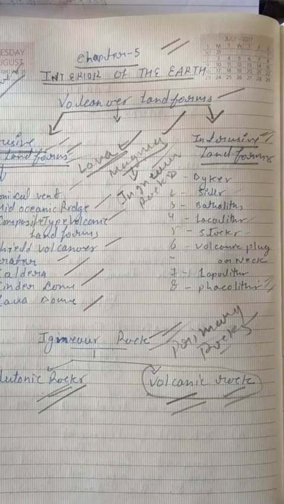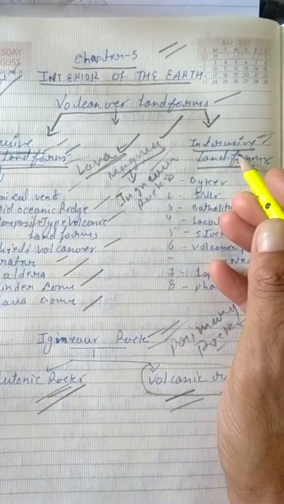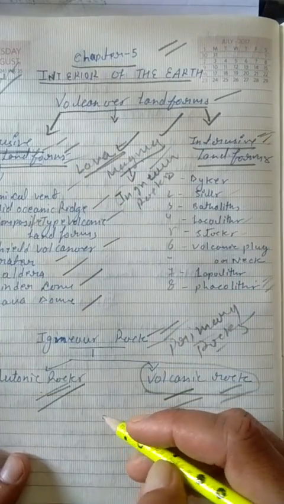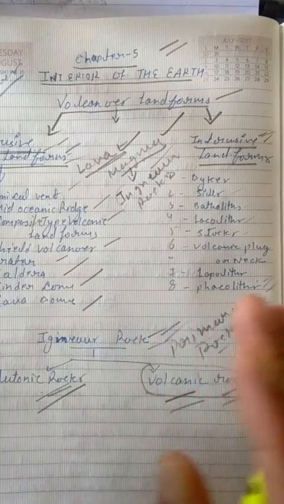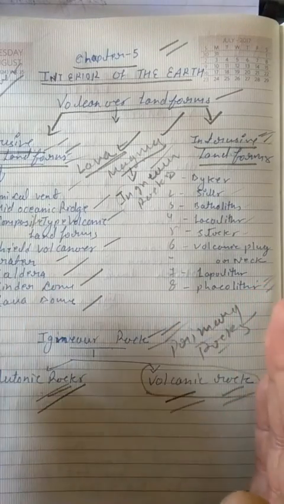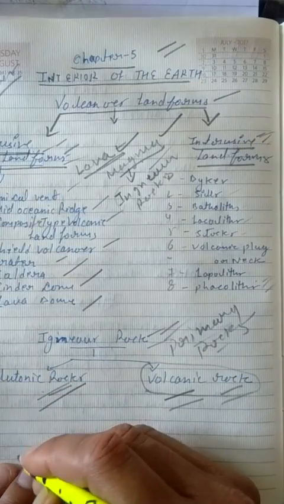So these are all intrusive and extrusive landforms. You can understand this type of landform with the help of the differences between these two types of volcanic landforms, right?